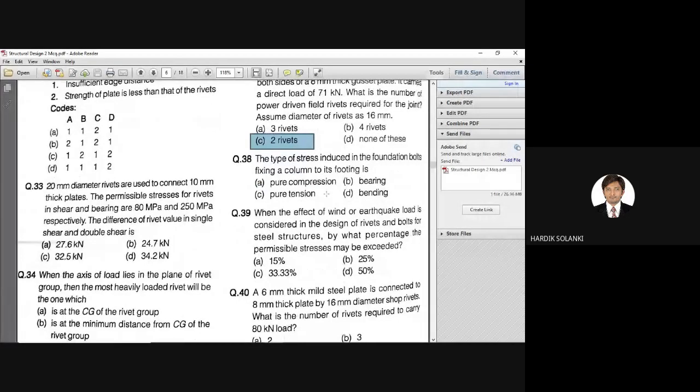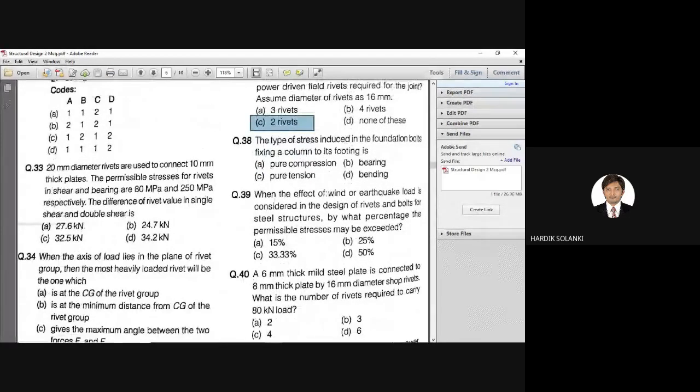Next, question number 38. Again, a very simple question. The type of stress induced in the foundation bolts fixing a column to its footing is: pure compression, bearing, pure tension, pure bending. Pure tension.